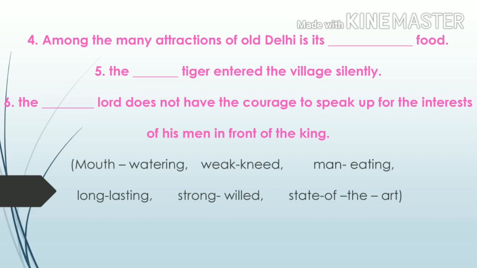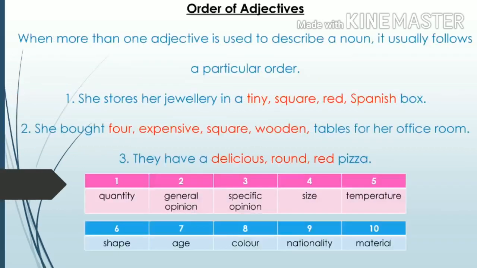The clue is which tiger. From that, you find the correct answer. Sixth sentence, the dash lord does not have the courage to speak up for the interests of his men in front of the king. The clue is it relates to the word courage. Okay. Shall we see the next topic?